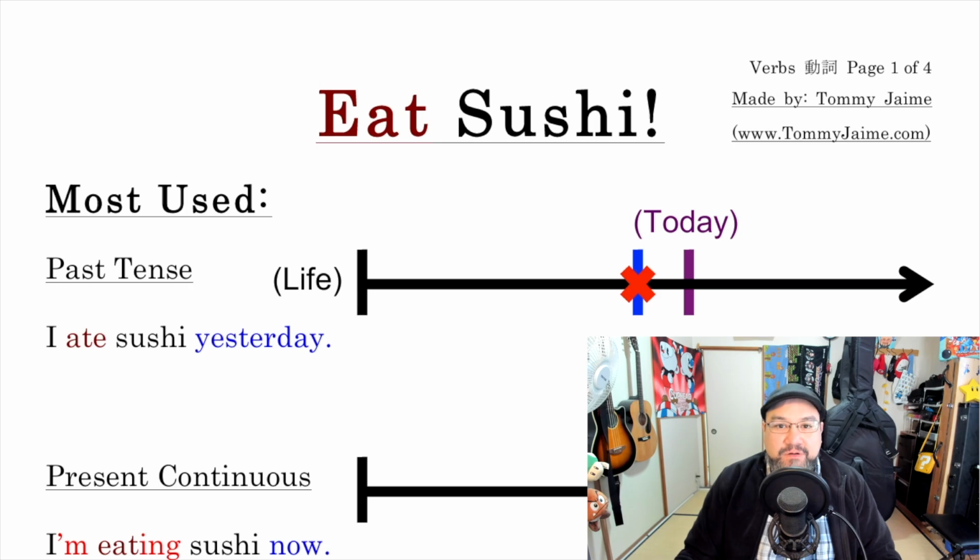It's probably my first sheet that I ever made. Anyway, it's about verbs and how to use verbs. I call this sheet Eat Sushi because I need a verb and I need a noun to explain each difference in every type of verb. Okay? There are three parts. Most used means most people use it. Second most used, and third most used, or least used. Let's get started with most used.